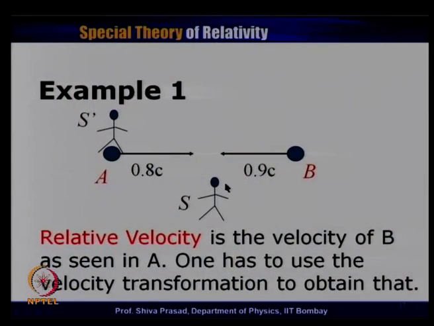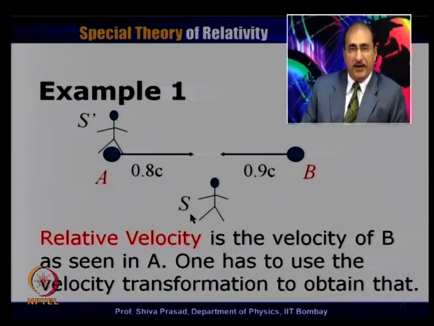So, let us say my question is that an observer in S frame observes two particles. Of course, the speeds of the particles have to be relativistic if we have to apply relativity theory. This particular particle moves according to this observer S with a speed of 0.8 c, and I am calling this particle A. Let us assume there is another particle B which is moving to the left hand side with a speed of 0.9 c.